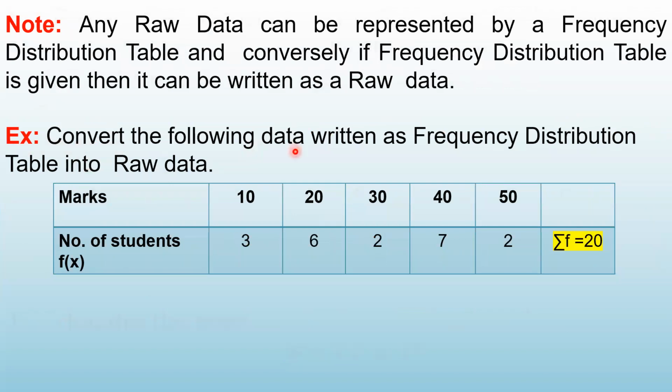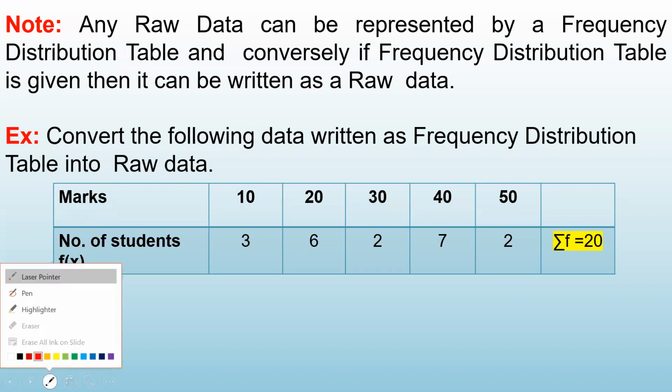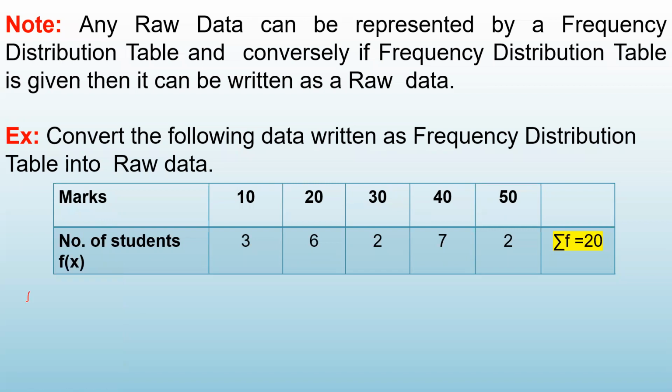Convert the following data written as frequency distribution table into raw data. यानी इस प्रॉब्लम में आपको टेबल दिया है, ओके, और आपको इसे रॉ डेटा में कन्वर्ट करना है. तो व्हाट इज दिस डेटा, व्हाट इज दिस फ्रीक्वेंसी टेबल टेल्स यू. सबसे पहले तो आप इसको समझने की कोशिश करें. There are two rows. In this table, there are two rows. First row is marks. Marks is denoted by X. And the second row is number of students. That is frequency of X.